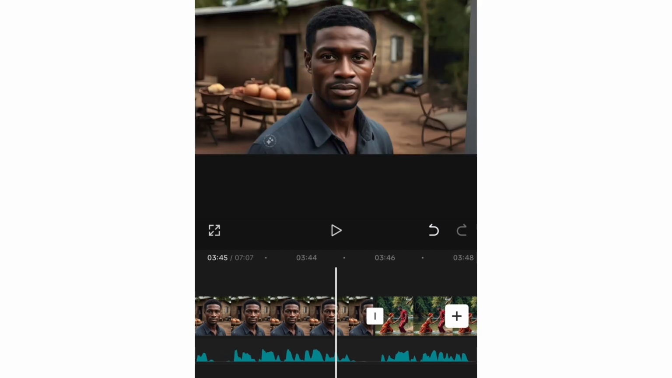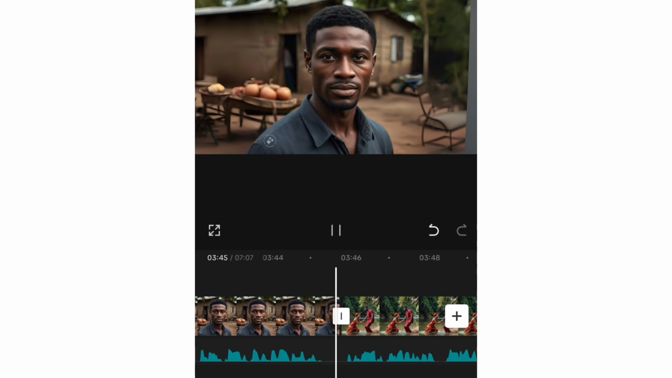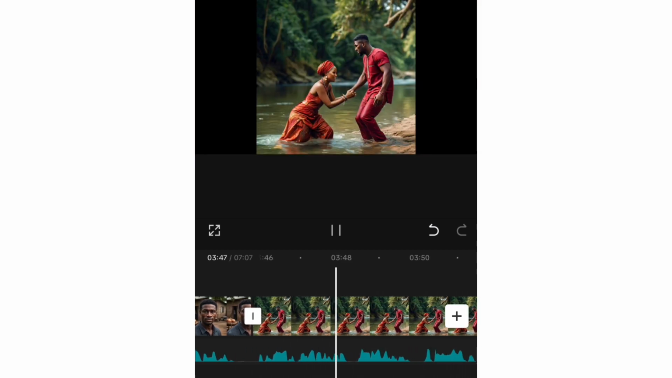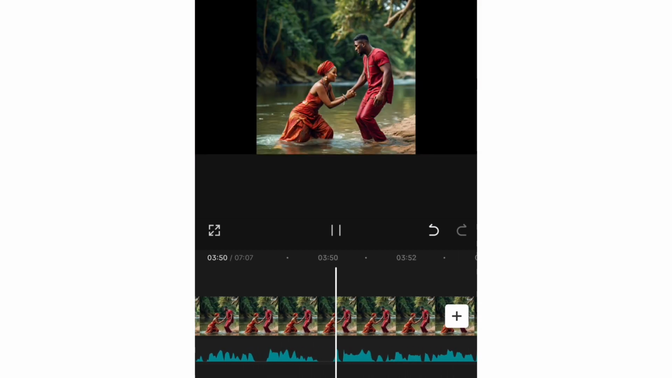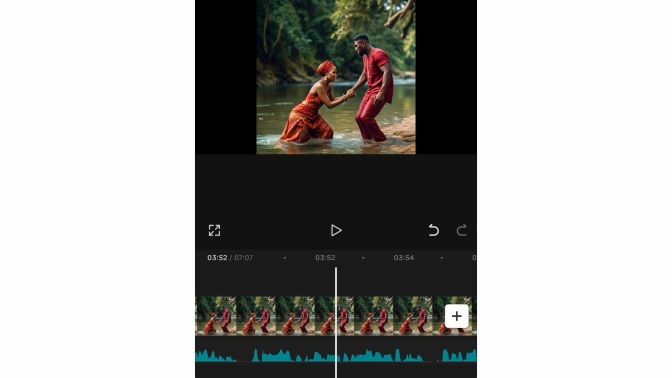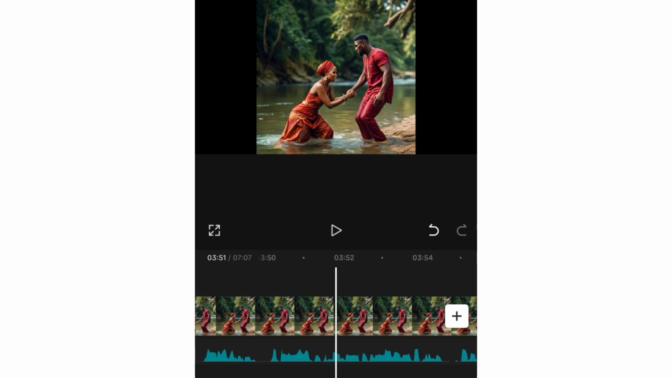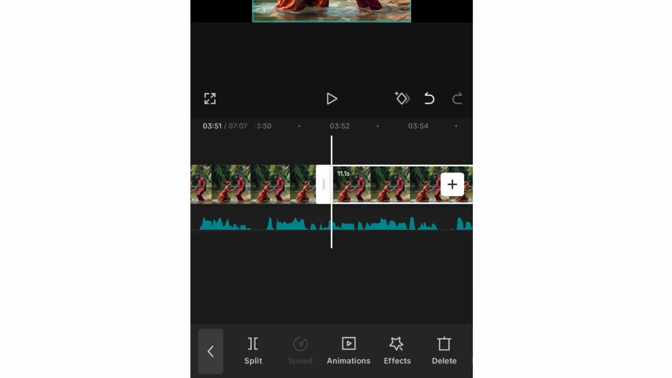Okay, so I'm just going to play this. Easily elaborate. He tried to push her into the river while they were washing clothes, but Amina was an excellent swimmer. Okay, so here I'll click on the image and split it, and I'll delete this second half.